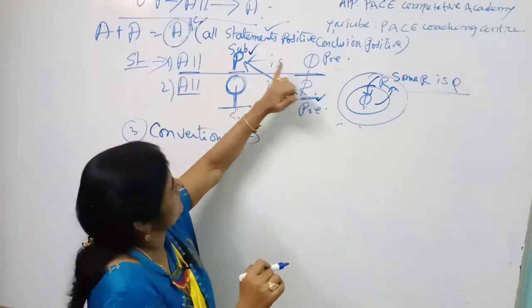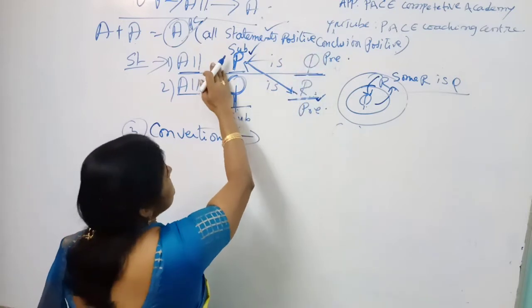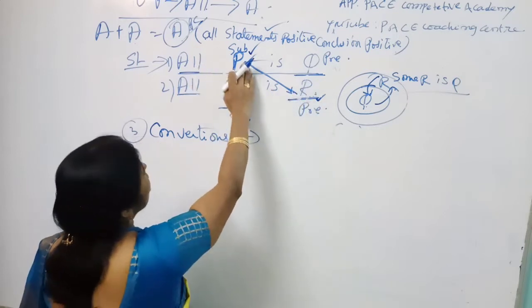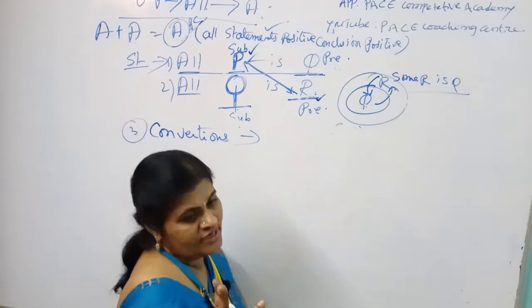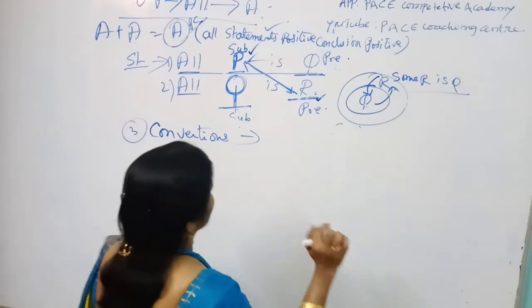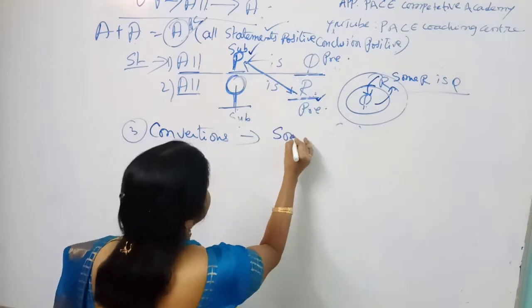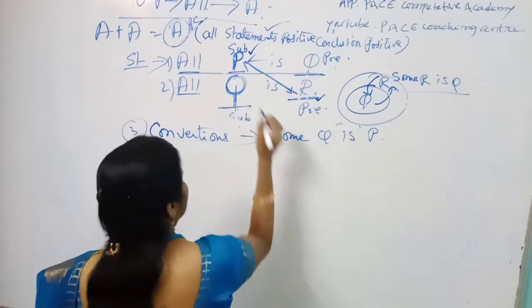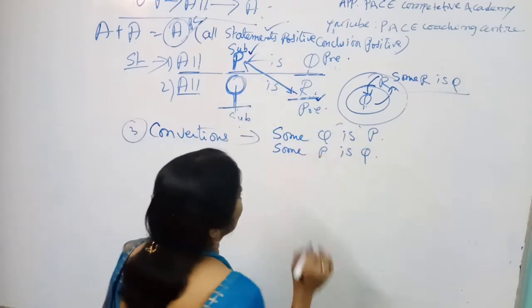All P is Q. You just reverse the positions of subject and predicate of the same statement. How can you write it? All can be converted in two types of conversions. What are those? All P is Q: you write some Q is P, and the next one, some P is Q.